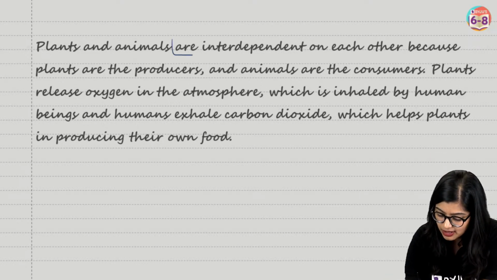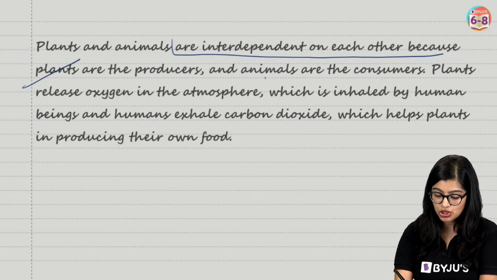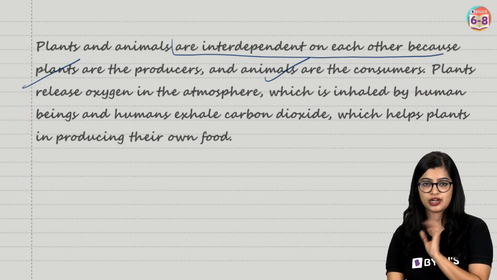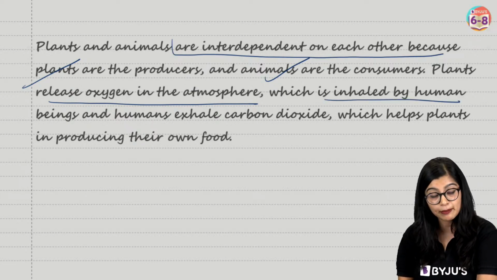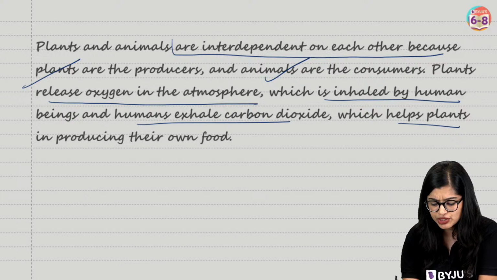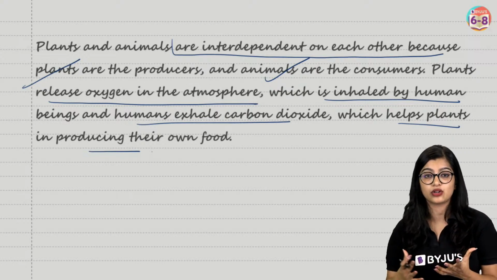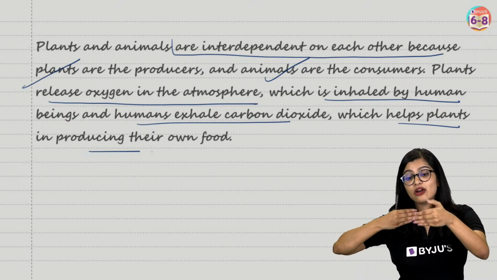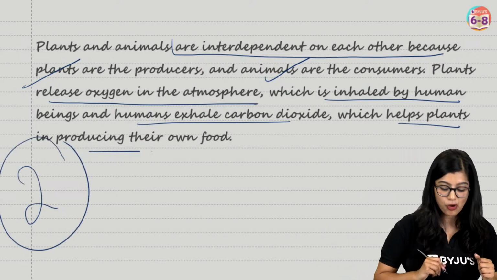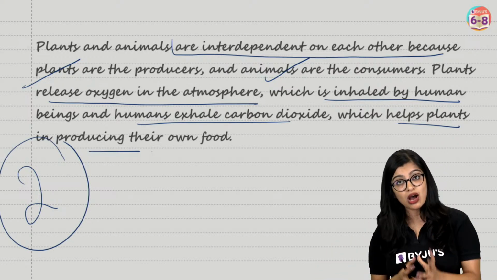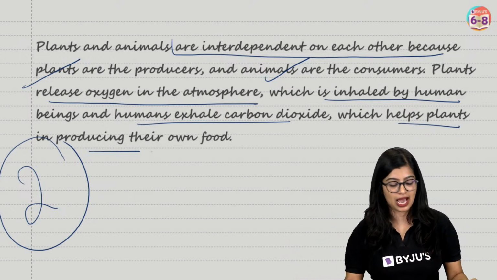So we know that plants and animals are interdependent because plants produce food and animals are the ones which eat food. One is autotrophs, one is heterotrophs. Plants release oxygen into the atmosphere, which is then inhaled by human beings. Humans exhale carbon dioxide, which helps the plants produce their food. So plants and animals are both dependent on each other, directly or indirectly helping each other out. You will have to write these points down to get 2 marks. And as per an ecosystem, there is also transfer of energy, so this is also a pointer that you will have to write.